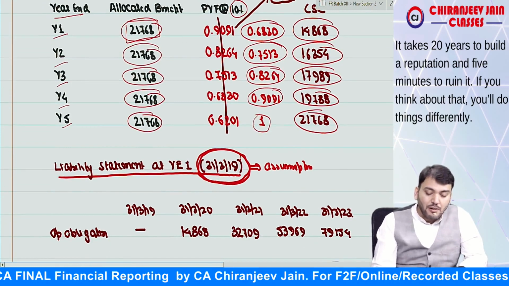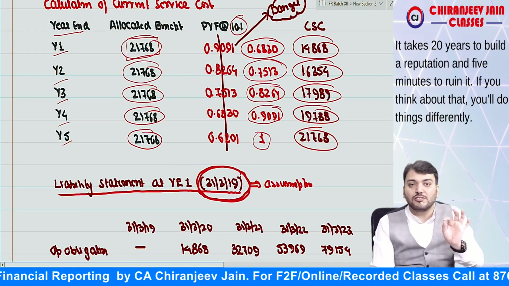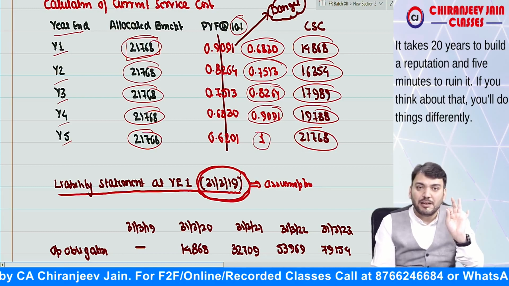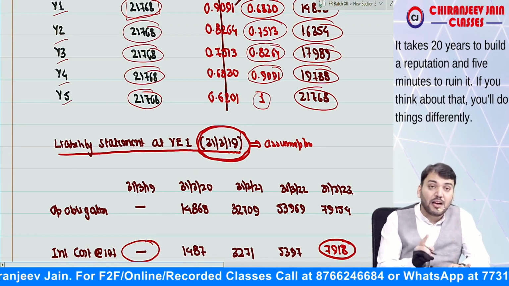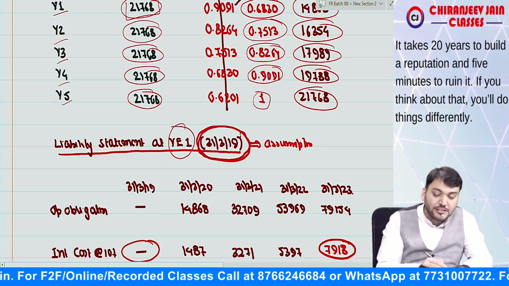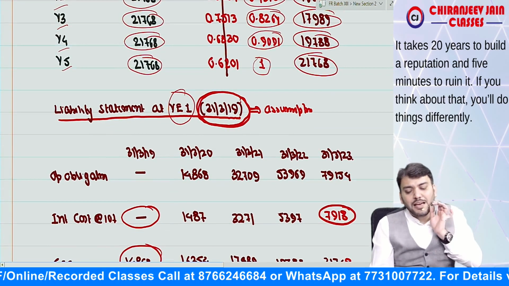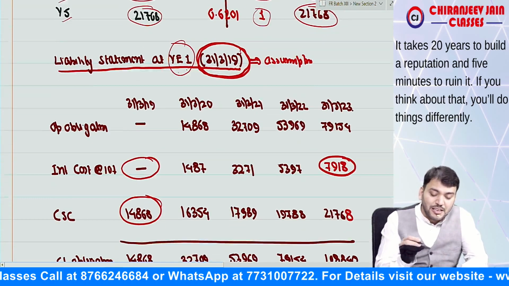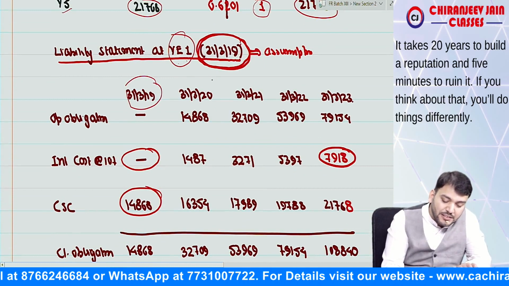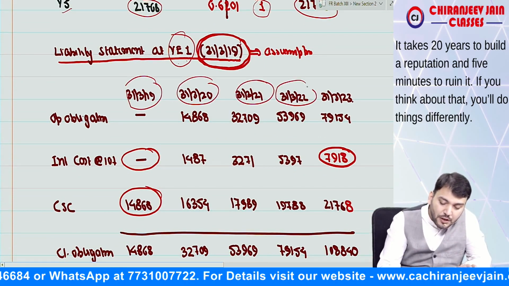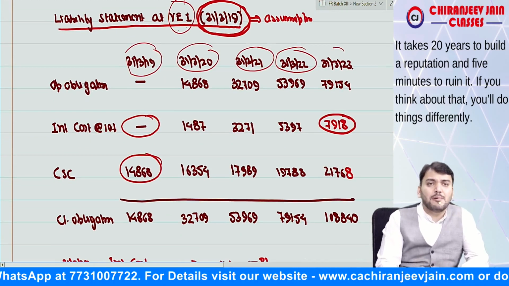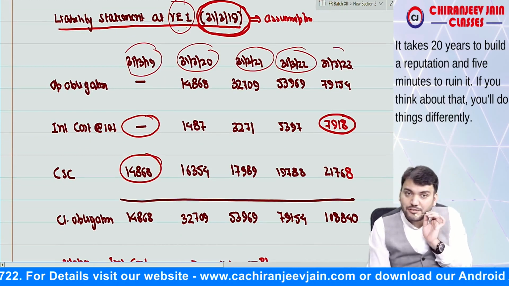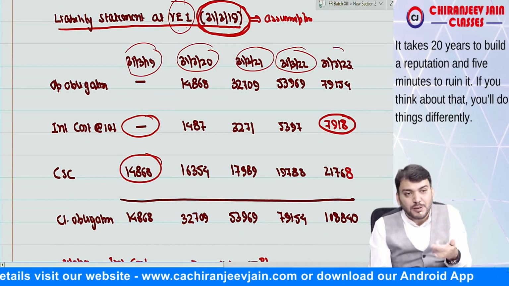Now, once you calculate the current service cost, we'll prepare one liability statement. The liability statement we are preparing at year end one, for 5 years. So this is the present year, then these are the 4 future years. Actually, this liability statement will be given in the actuary report, and we take all the amounts from the actuary report only. But in the exam, we need to prepare this liability statement.